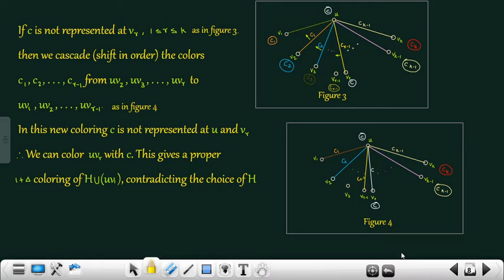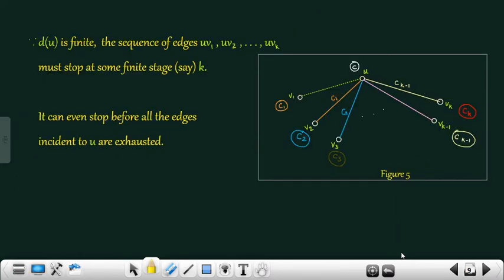Therefore, C is represented at all the vertices V1, V2, etc., Vk. Since the degree of U is finite, the sequence of edges UV1, UV2, etc., UVk must stop at some finite stage, say k. It can even stop before all the edges incident to U are exhausted. There are two possible cases.